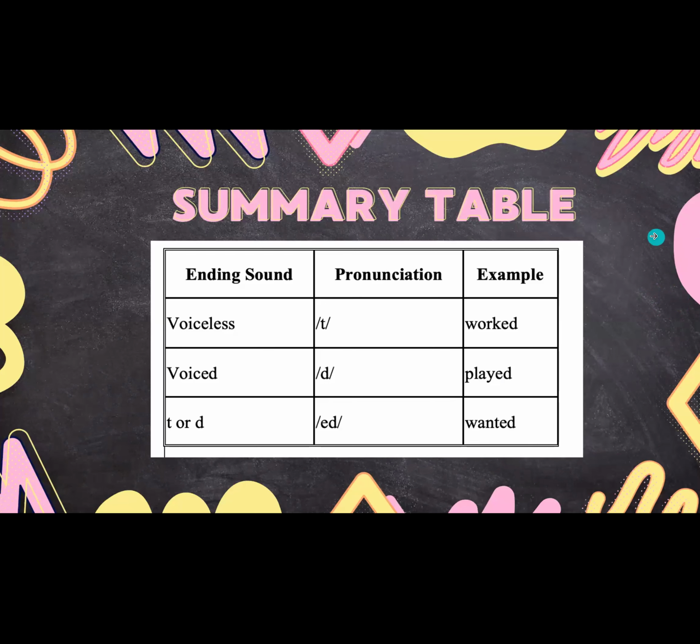Well, this is the summary table of our lesson today. Ending sound voiceless, voice, T or D. The pronunciation is voiceless using T, for example, worked. And then voice sound using pronunciation D, for example, played. And then ending sound with T or D, pronunciation ED. Example, wanted. Okay.